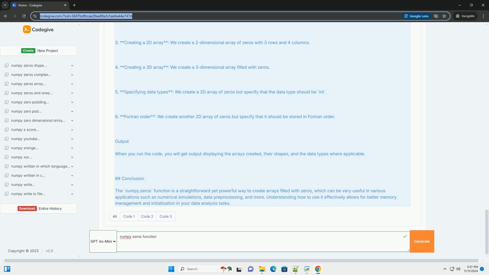Conclusion. The numpy.zeros function is a straightforward yet powerful way to create arrays filled with zeros, which can be very useful in various applications such as numerical simulations, data pre-processing, and more. Understanding how to use it effectively allows for better memory management and initialization in your data analysis tasks.